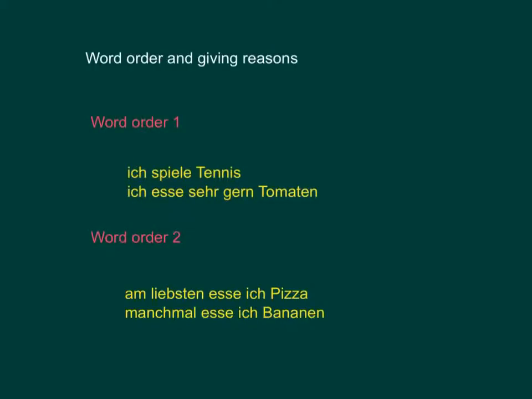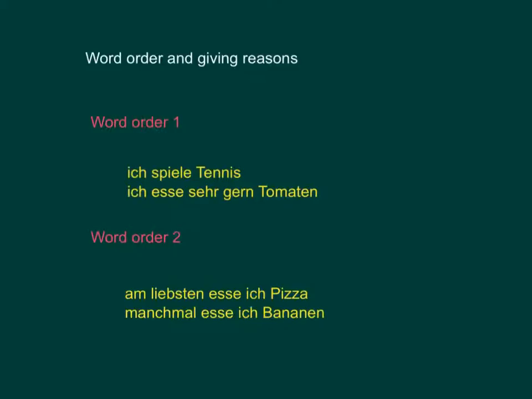You could take other examples that don't begin with ich. They might begin with a name like Peter. Peter spielt Tennis und Fußball. And we use word order 1 also after words like and, but, denn, meaning because, and oder, meaning or.